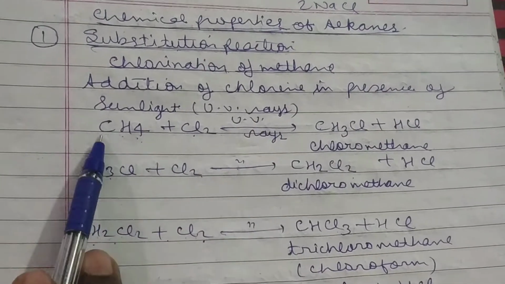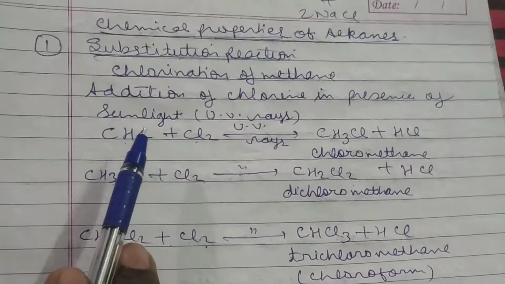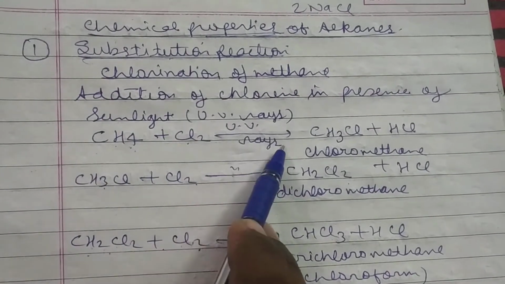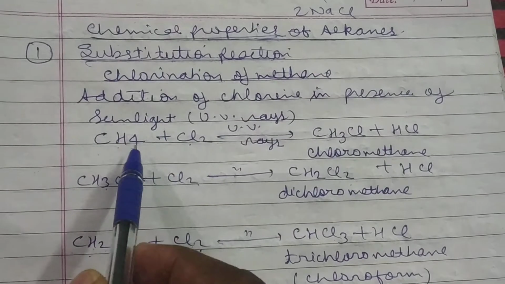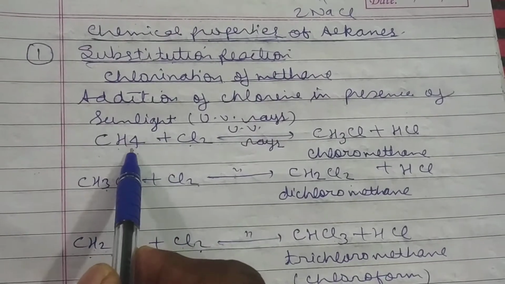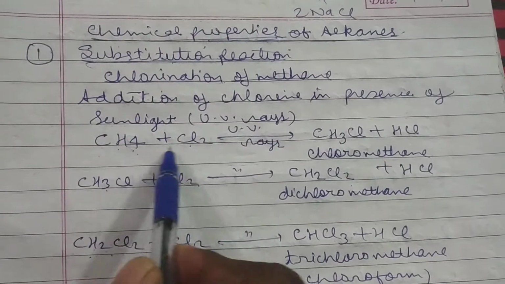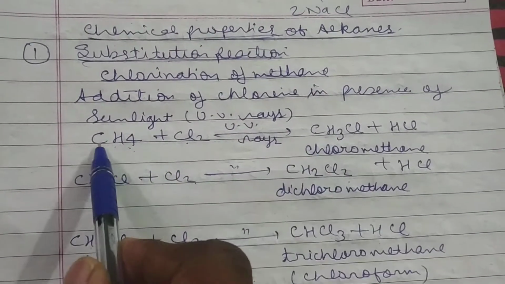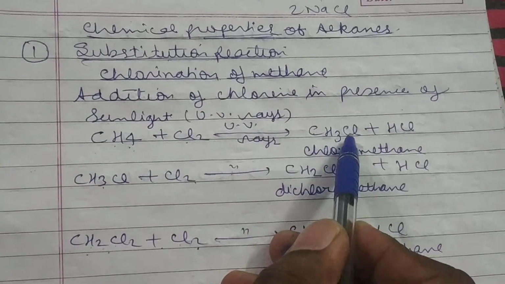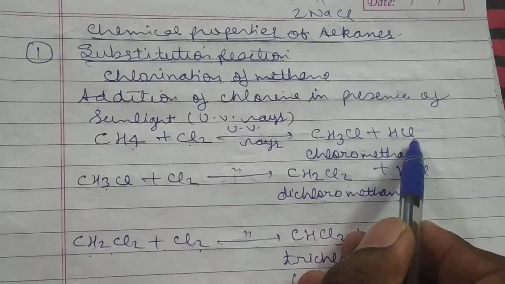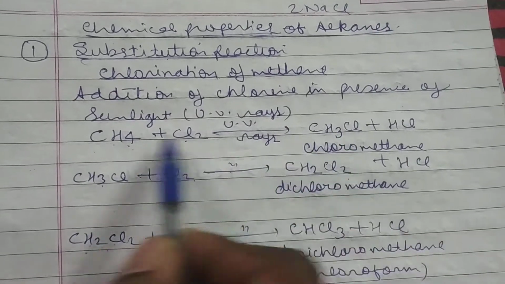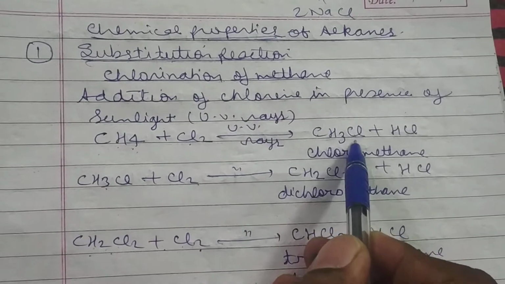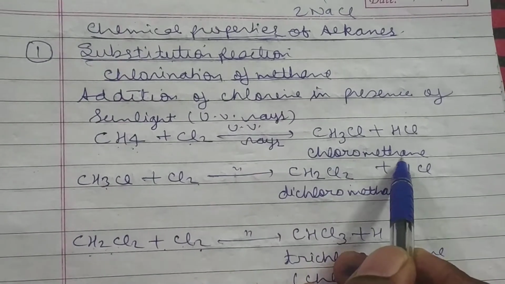जैसे हम देख सकते हैं कि मीथेन का फॉर्मूला CH4 है, CH4 plus Cl2 in presence of ultraviolet rays. Substitution reaction takes place in which an atom of hydrogen is replaced by chlorine. Thereby, the products CH3Cl and HCl are formed. CH3Cl, on the removal of one hydrogen, one Cl will take its place, forms chloromethane.